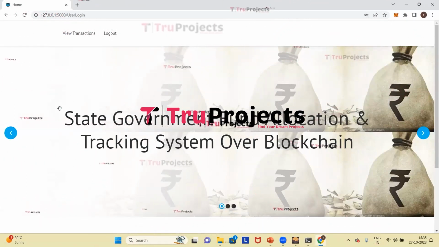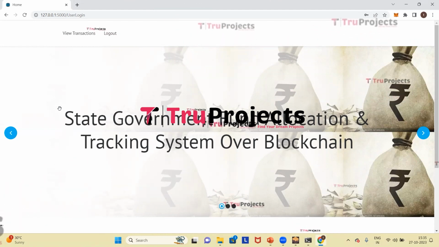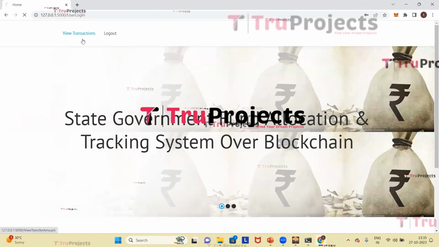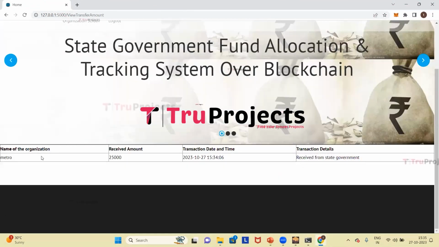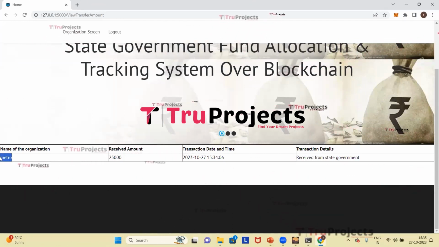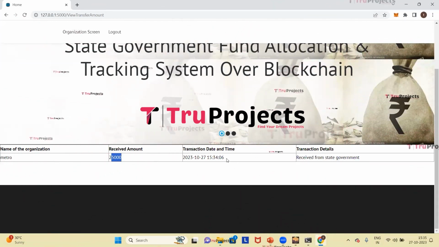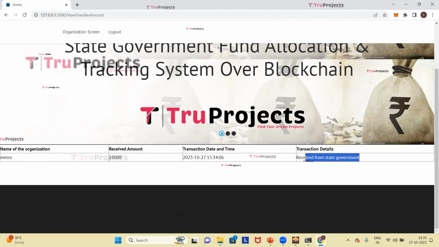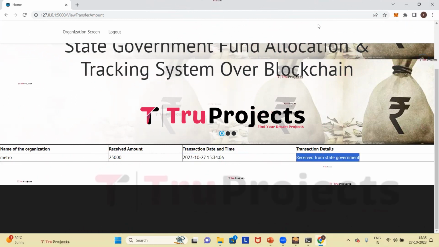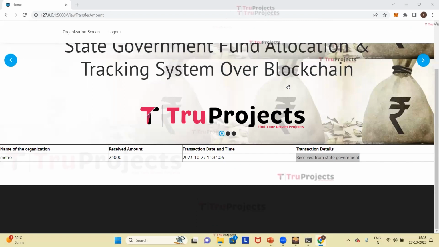So now we need to click on view transactions to access the transaction. So I'm clicking on view transactions. So here organization can view his name, received amount, transaction date and time, and transaction details.